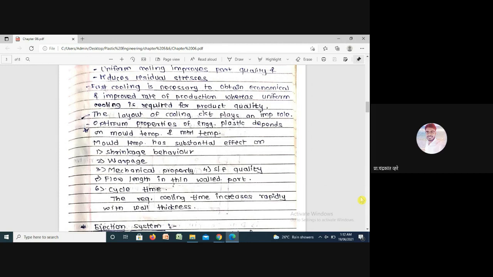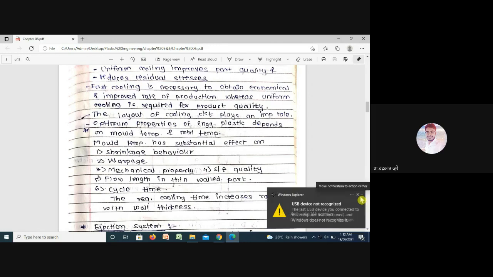Suppose you have one plastic rod of 100 diameter and you are cooling it. Suppose from 100 up to 75 diameter the cooling happens, but from 75 inside to zero the cooling does not happen in proper time because of the temperature control system.